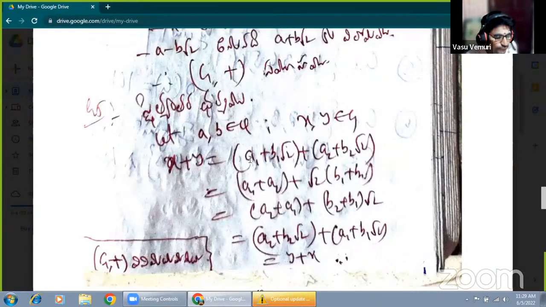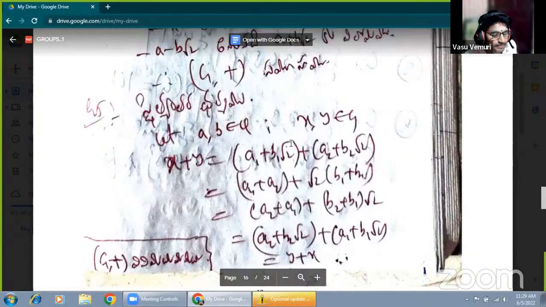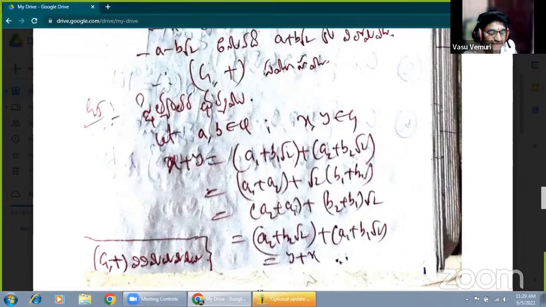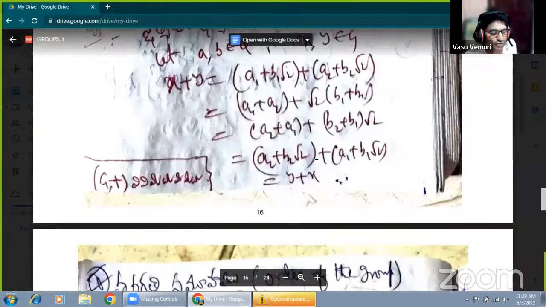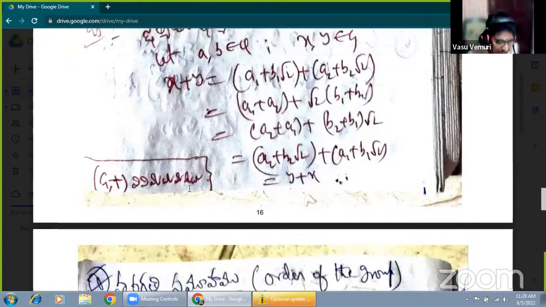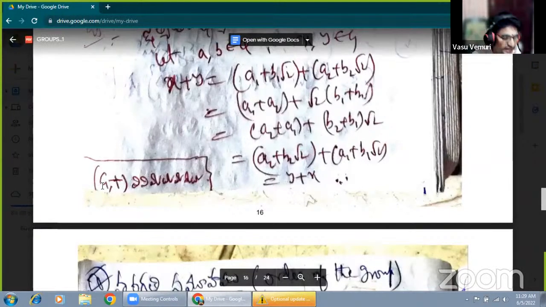Therefore, X plus Y equals A1 plus B1 root 2 plus A2 plus B2 root 2, that is (A1 plus A2) plus (B1 plus B2) root 2. A1 plus A2 by commutativity of addition is A2 plus A1, and B1 plus B2 is B2 plus B1. That's why A2 plus B2 root 2 plus A1 plus B1 root 2: this value is Y, this value is X. Finally, X plus Y equals Y plus X. Therefore, G under addition satisfies the commutative property, and finally G under addition forms an abelian group.